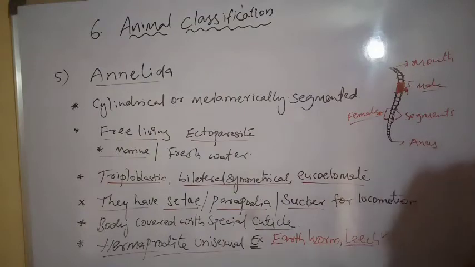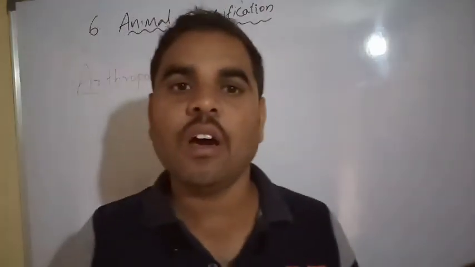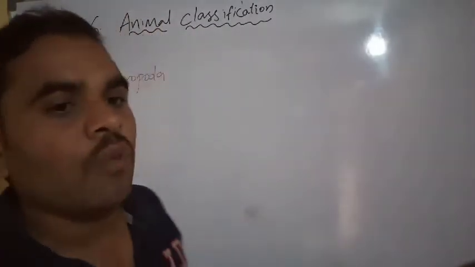Next we have to go to the arthropoda. In this phylum, the largest number of organisms is present, arthropoda. Arthropoda means jointed legs. Their body has jointed appendages. We have to see the butterfly.